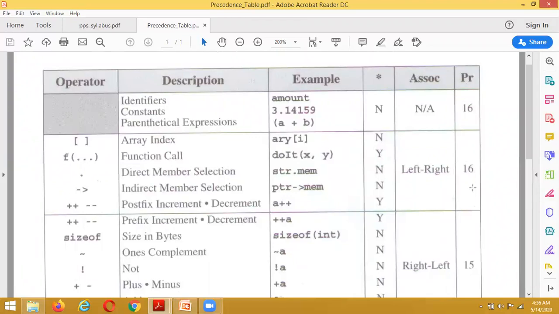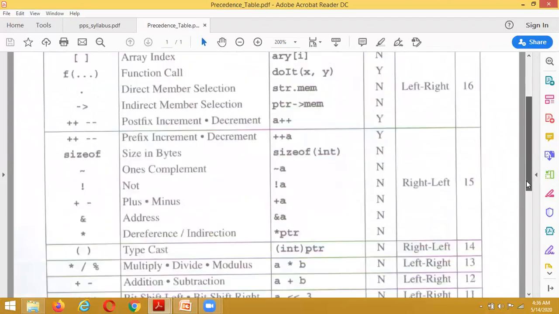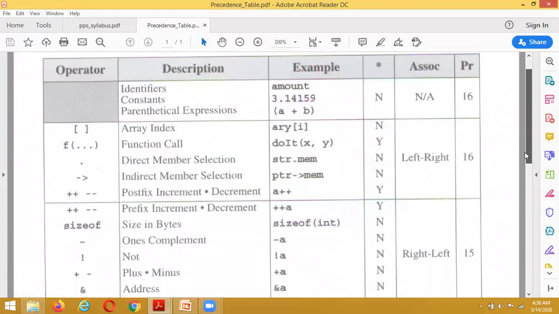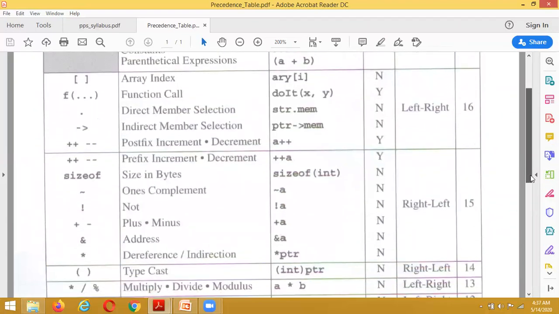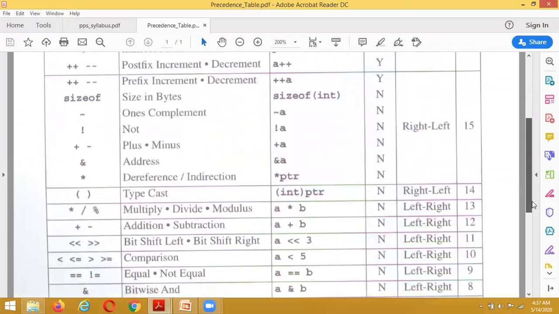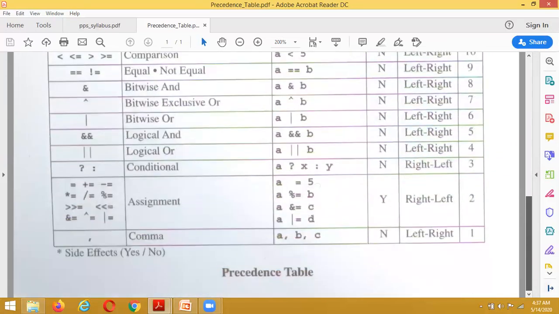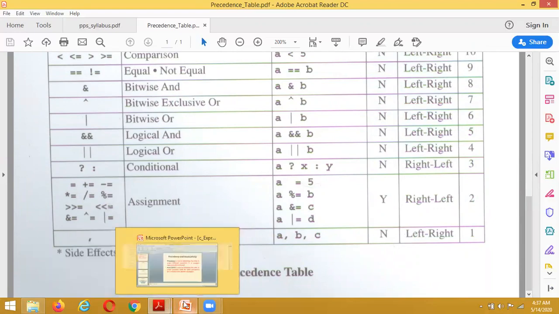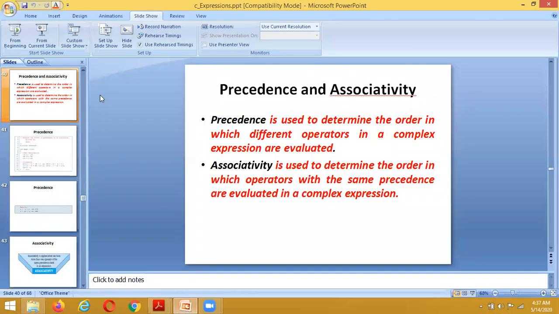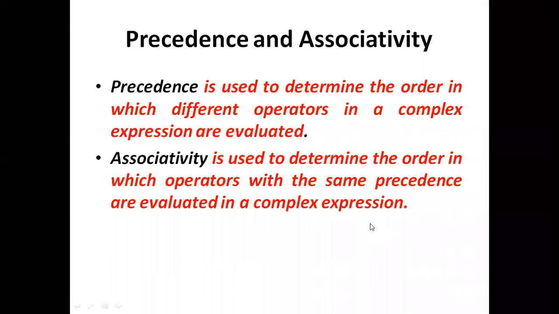Precedence is nothing but priority. Associativity has two types: left to right or right to left. Now we are going to see some examples on associativity and precedence.